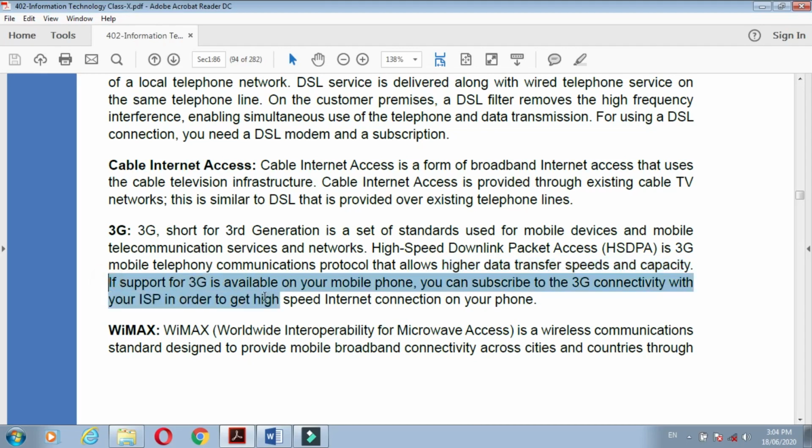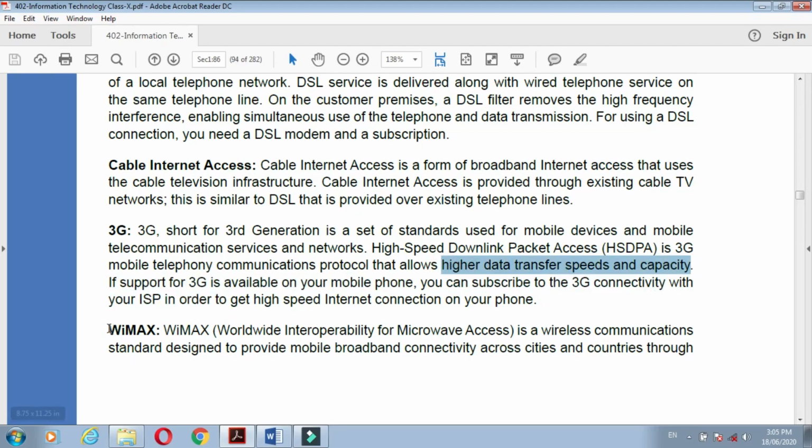If 3G is available on your mobile phone, you can subscribe to 3G connectivity with your ISP, your internet service provider, in order to get a high speed internet connection on your phone. You have to subscribe first. Then you can use this service, which has a very high data transfer speed capacity.